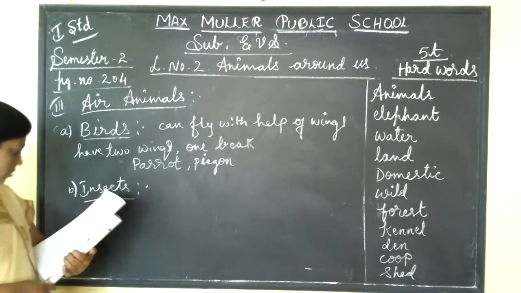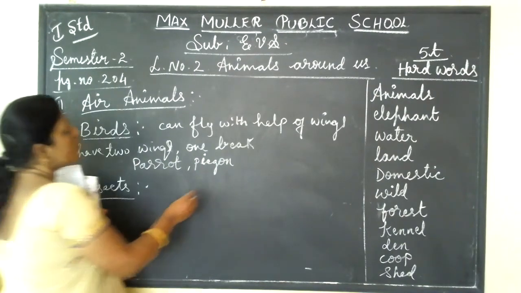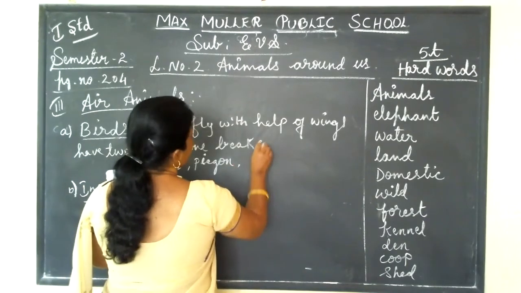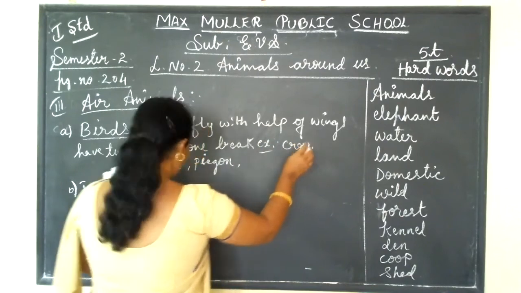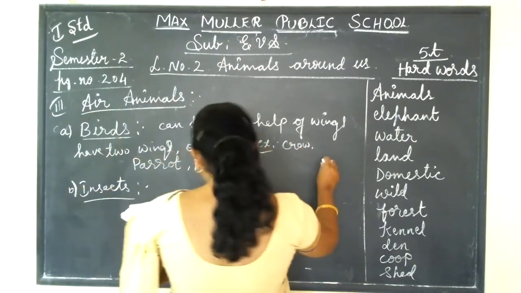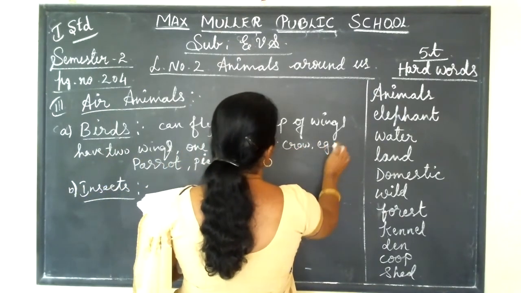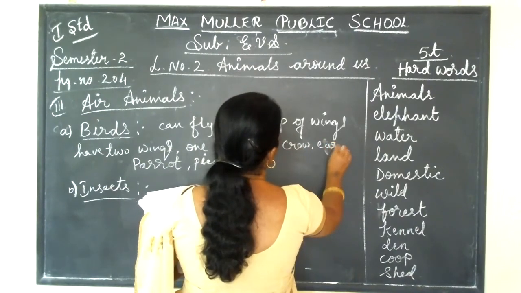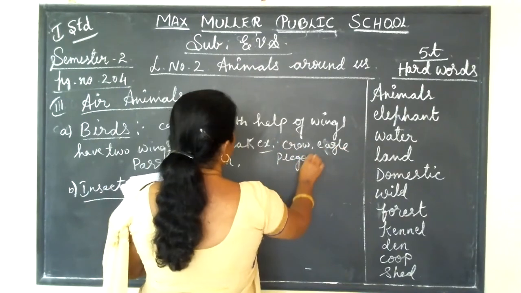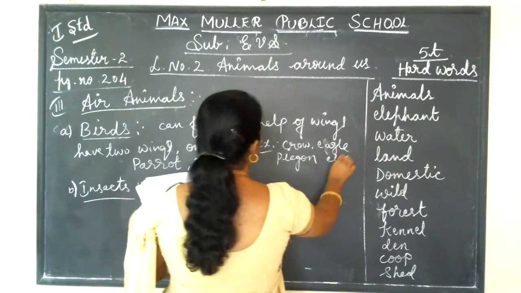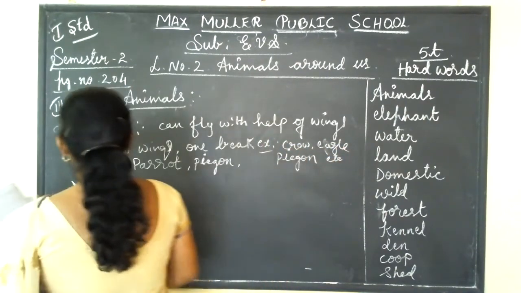Okay, I already told. So tell me the examples. Crow, pigeon, parrot, eagle. See, all these are examples of birds.